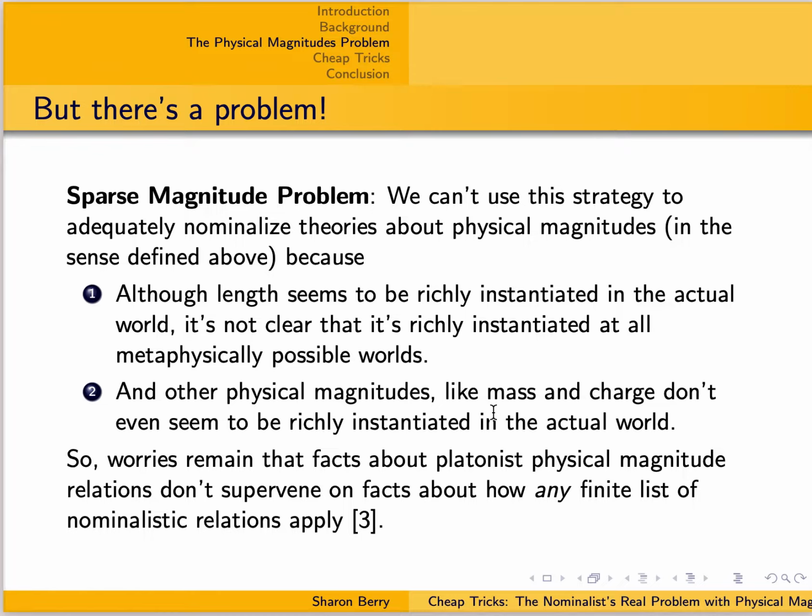And secondly, there are other magnitudes like mass and charge, which definitely don't seem to be richly instantiated. So we're left with the same basic problem that Platonist theories can appeal to these relations, which we don't know how to write a definable supervenience condition for, and hence don't know how to nominalistically paraphrase.